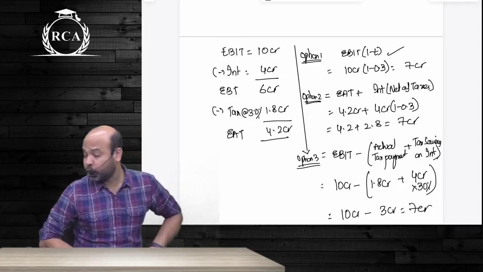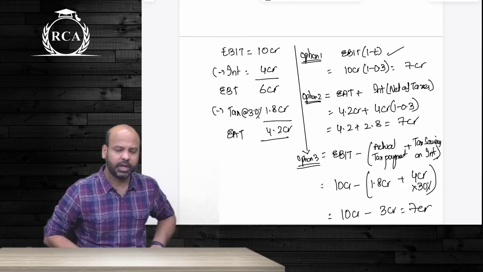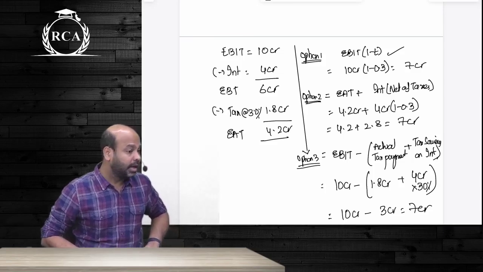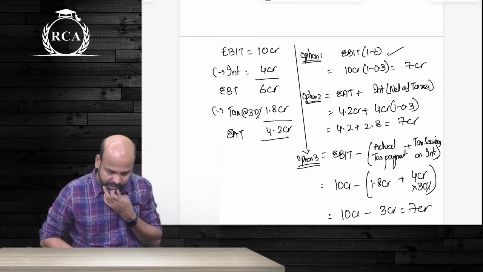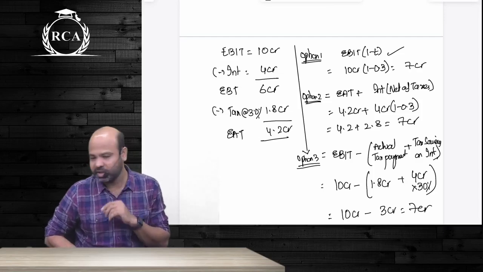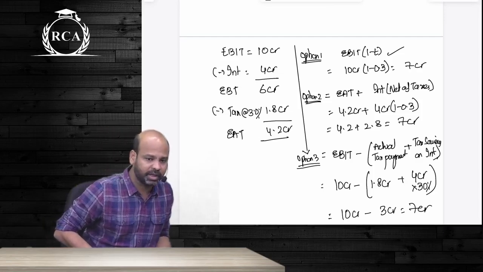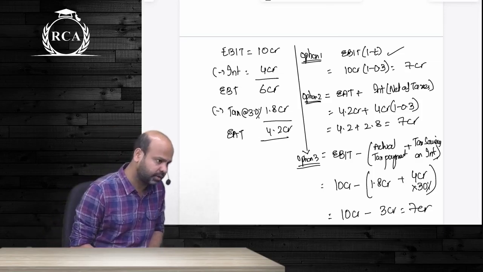Now, when computing your operating profit and the amount of capital invested, I told you, if at all there is economic depreciation and book depreciation, you are supposed to consider economic depreciation. Depreciation as per books of accounts is a mere estimate. Economic depreciation will tell us what is the true decline in the value of an asset.